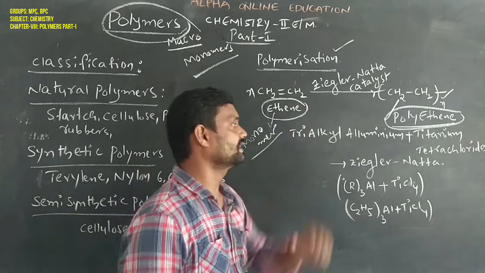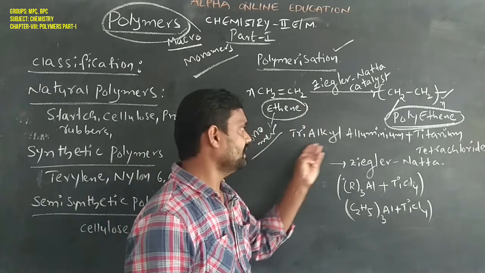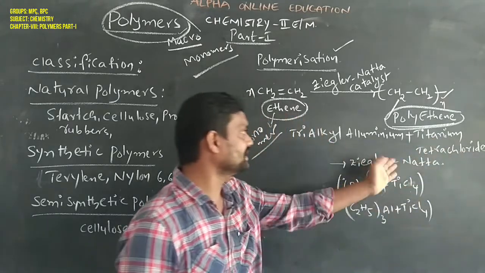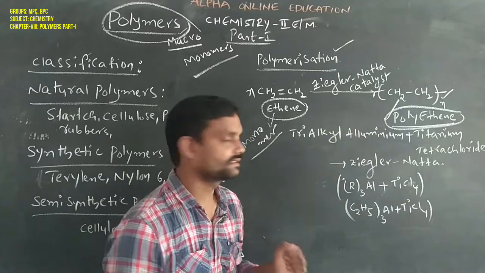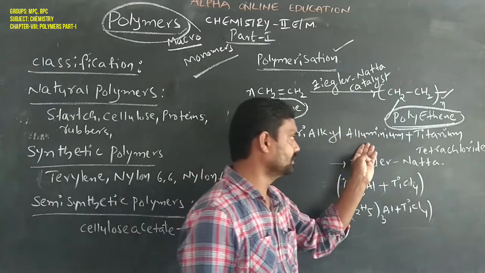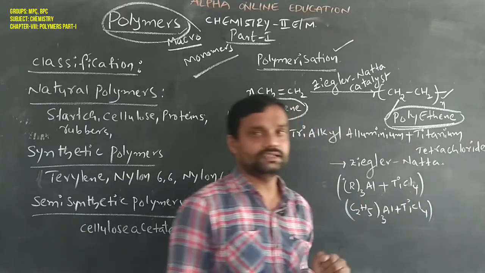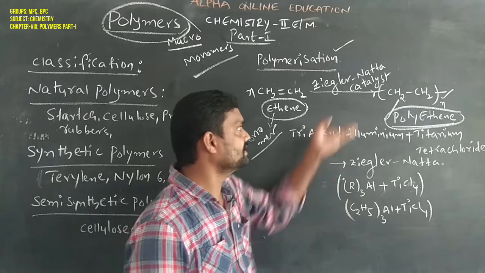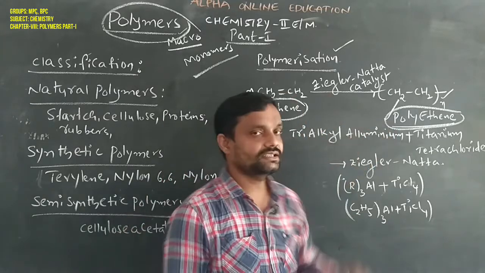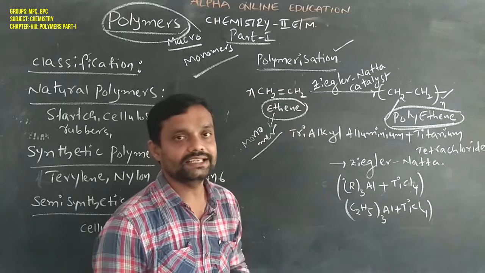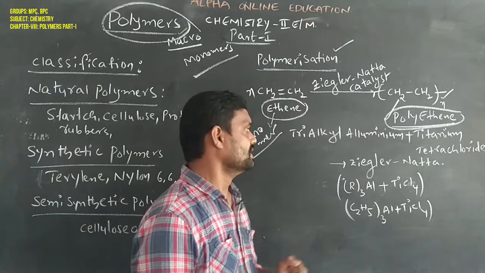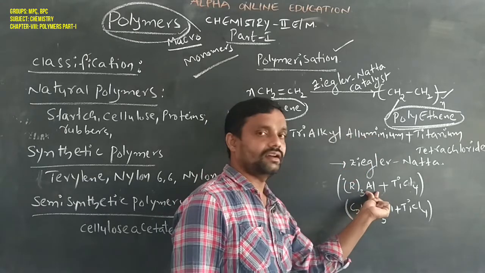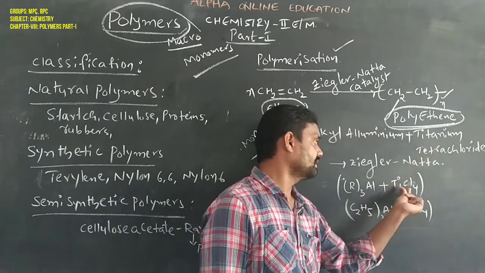What is the Ziegler-Natta catalyst? Simple: trialkyl aluminium and titanium tetrachloride. This mixture is called the Ziegler-Natta catalyst. In the presence of this catalyst, polythene is formed from N moles of ethene molecules. So, trialkyl aluminium plus titanium tetrachloride.